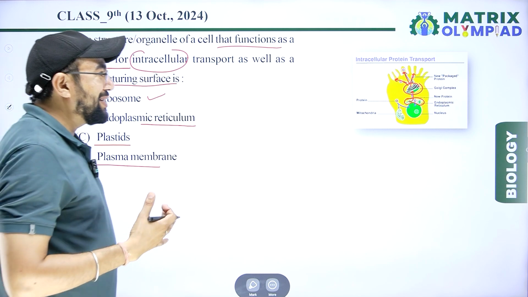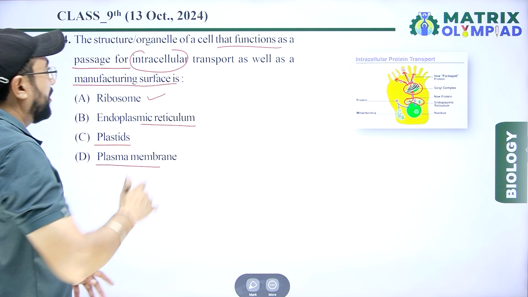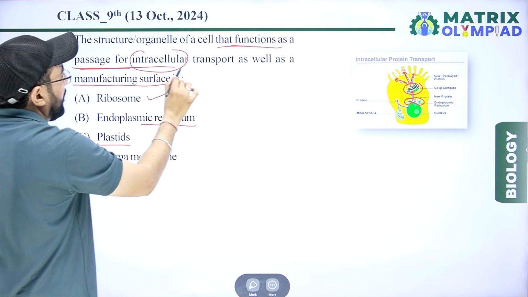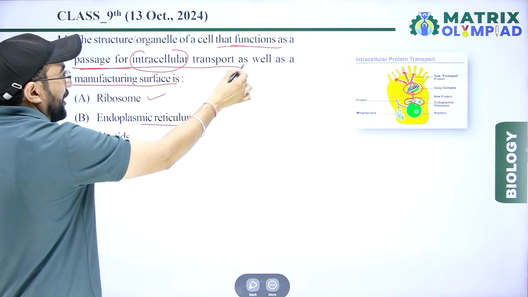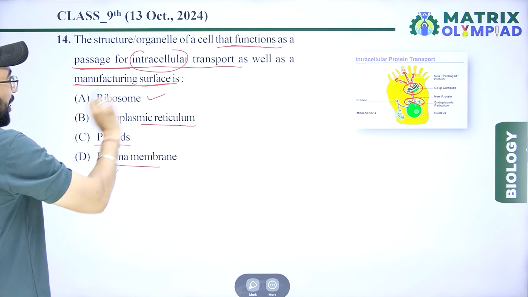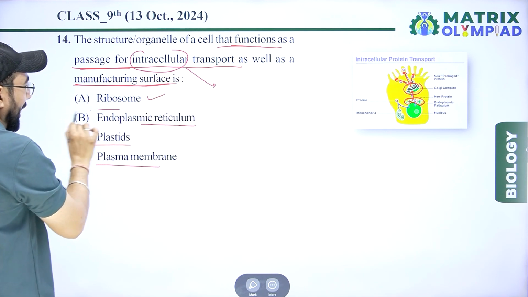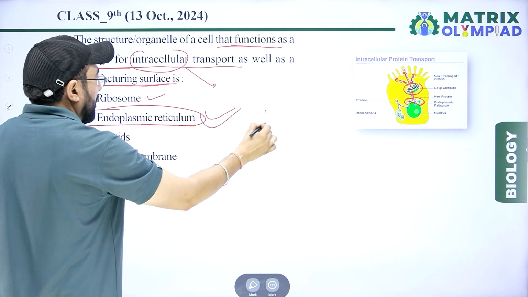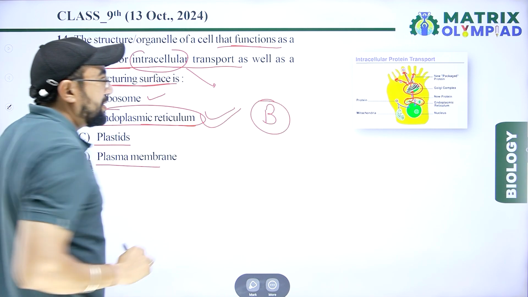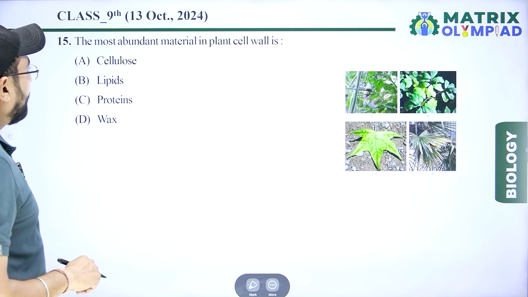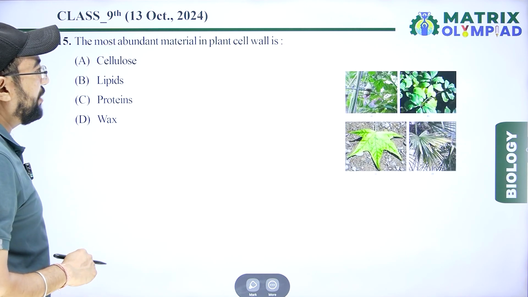So according to this process, functioning as a path for intracellular transport as well as manufacturing surface, endoplasmic reticulum is correct. Option B is right.